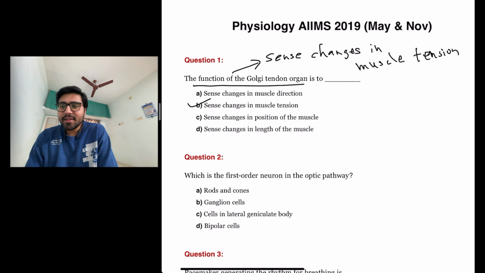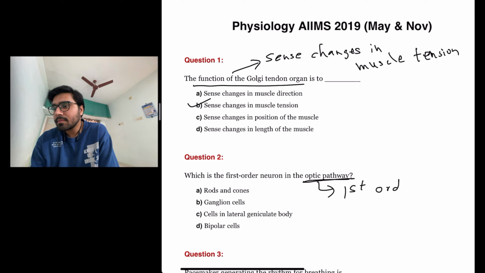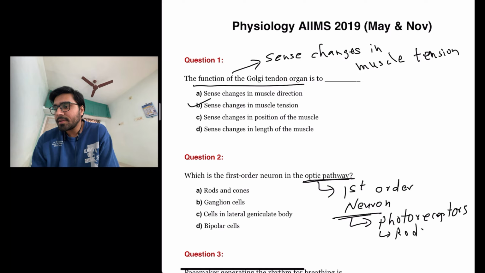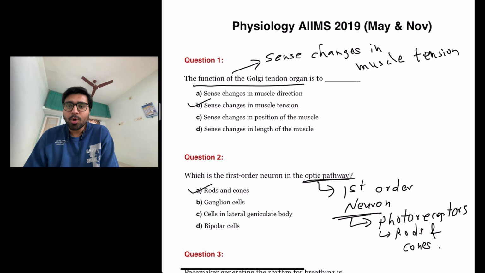The next question is, which is the first order neuron in the optic pathway? In optic pathway, the first order neurons are actually photoreceptors, which includes rods and cones. So the answer here is A, rods and cones.